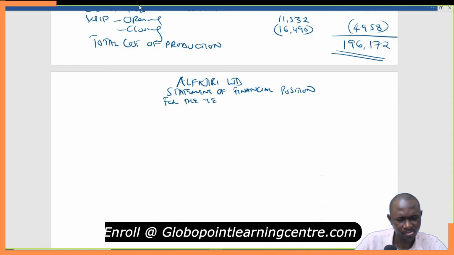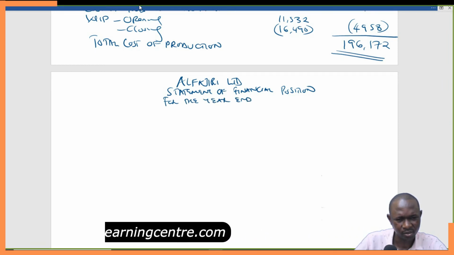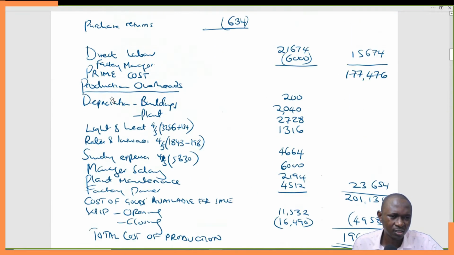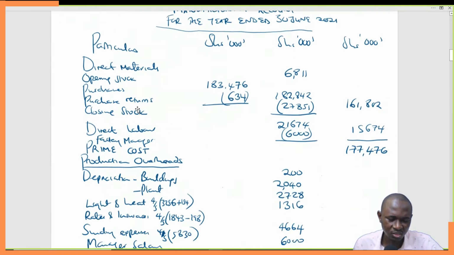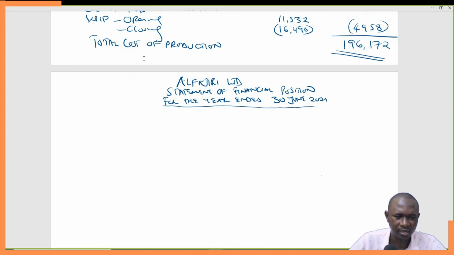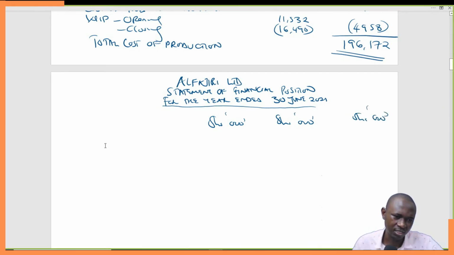31st. Is it 30th? Let's get the date right. 30th June 2021. Then we underline, and as is our norm, let's have the three columns, shillings 000, shillings 000, like that. Okay, and we restrict the zeros.